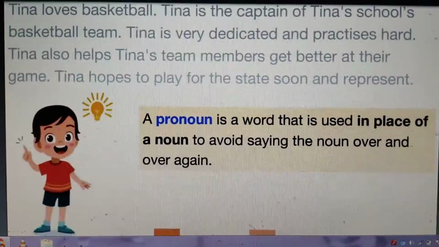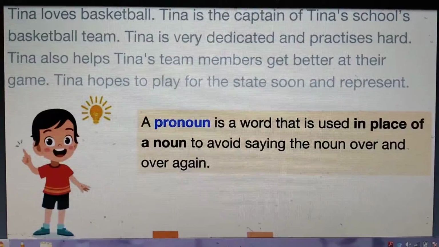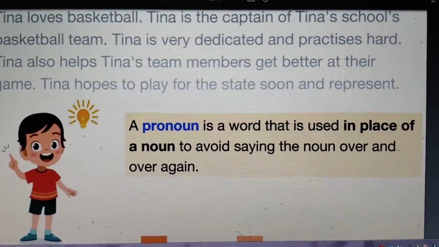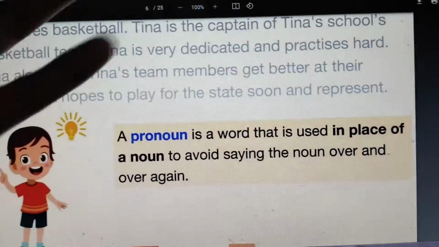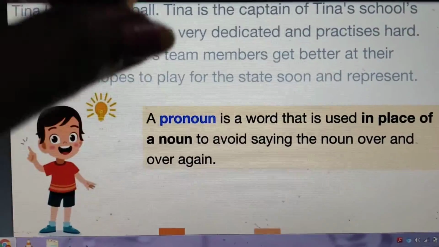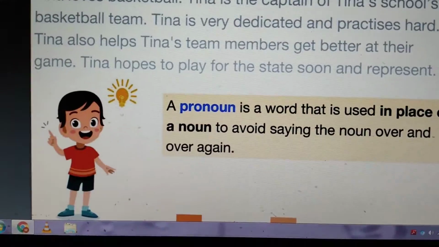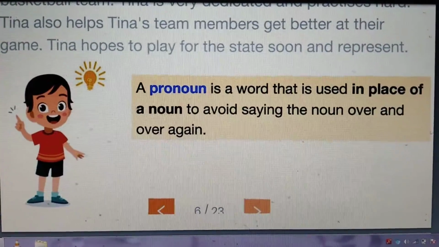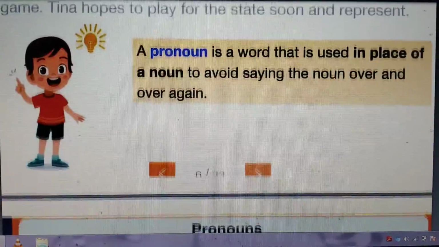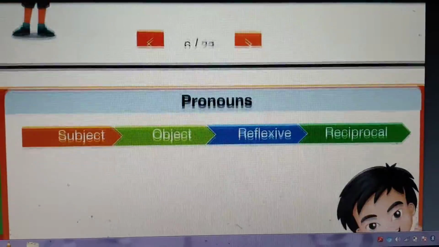So here you can see what we mean by pronoun. A pronoun is a word that is used in place of a noun to avoid saying the noun again and again. So that is the meaning. Why are we using the pronoun? Because a pronoun is a word which is used in the place of a noun to avoid saying the particular noun again and again. So that is known as pronoun.